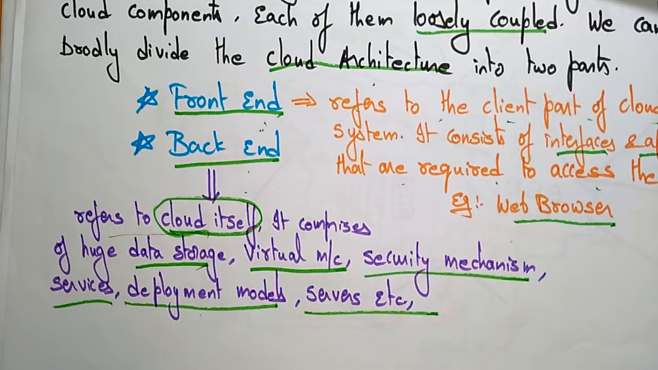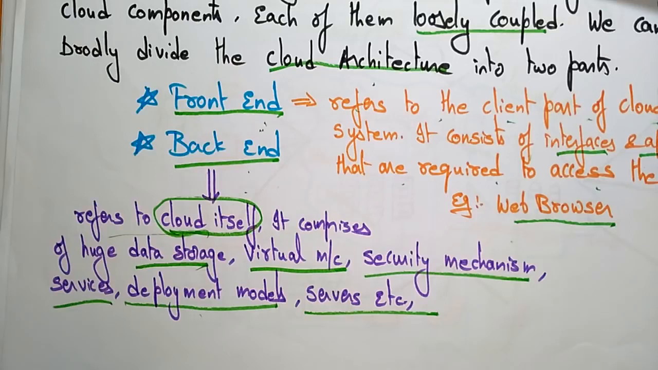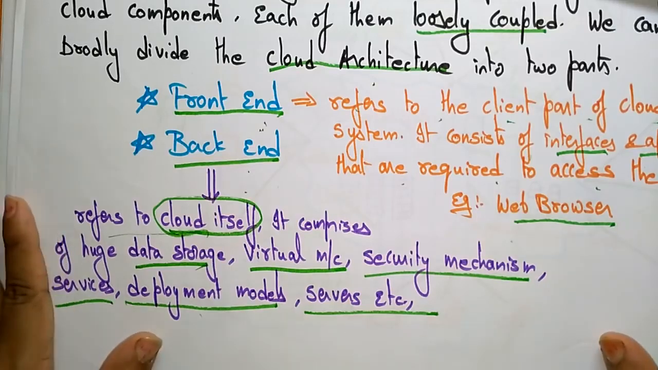Whenever you open the web browser, you can't see what the operations are. You don't know how this page appears to you. Whenever you type www.google.com, you get the Google page, but you don't know what is happening at the back side. You are only seeing the front end, not the back end. In the back end, you have the huge data storage, virtual machines, security mechanisms, services, deployment models, servers, etc. All the software-related information will be present on the back end.